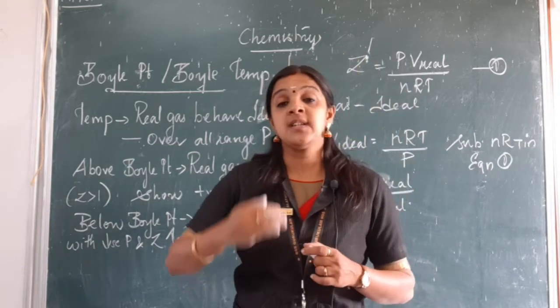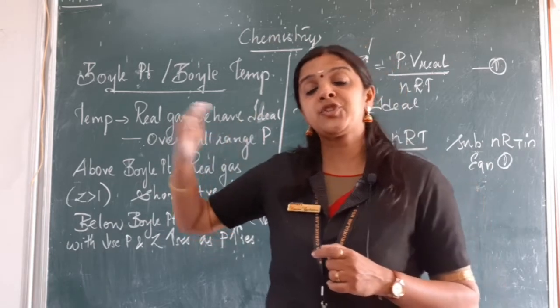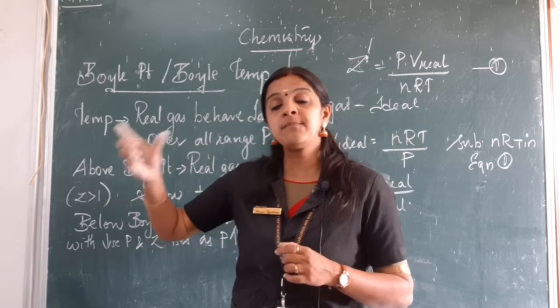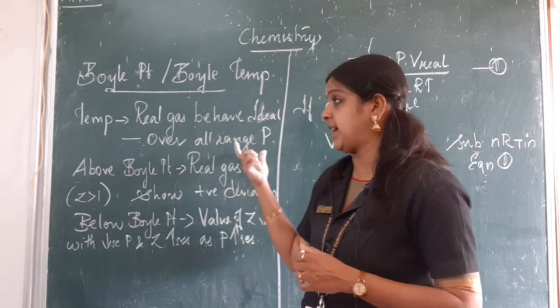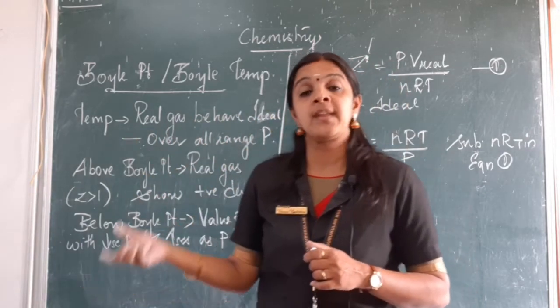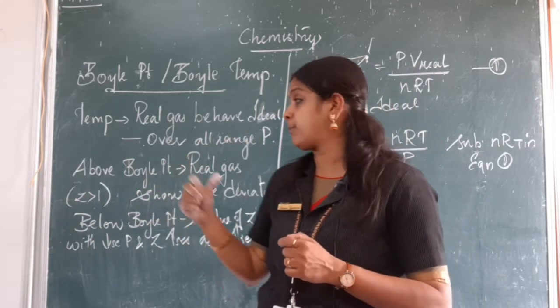What does that mean? There are several pressures which keep on changing. Over some range of pressure, real gases can behave ideally at a particular temperature. At that temperature, we call it the Boyle temperature or Boyle point.